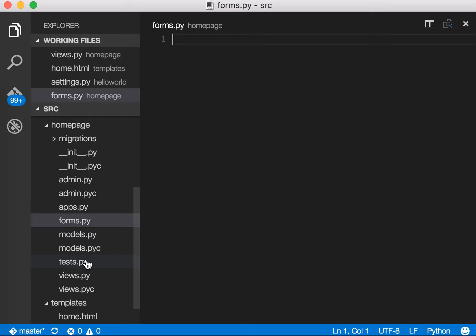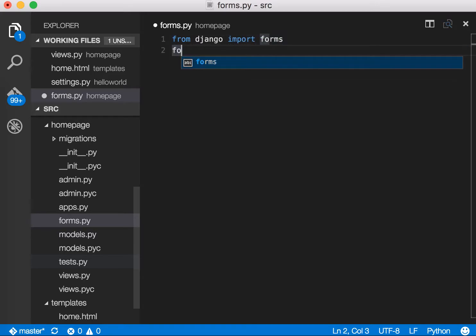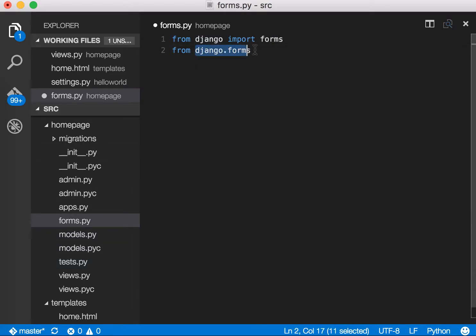To import forms, you write the following code: from django import forms, and then from django.forms import ModelForm. Inside our Django we're accessing forms, and we're importing ModelForm. So now we have two imports, and I'm going to label these as Django imports.